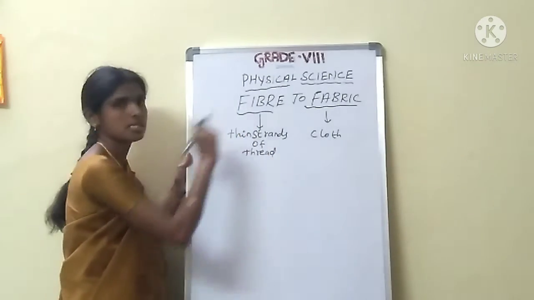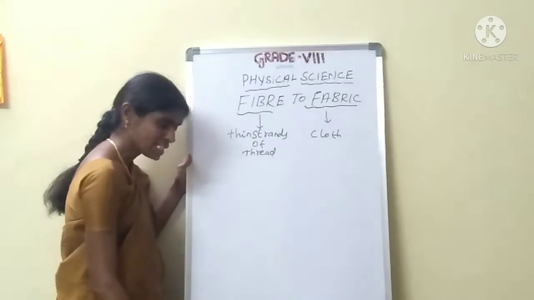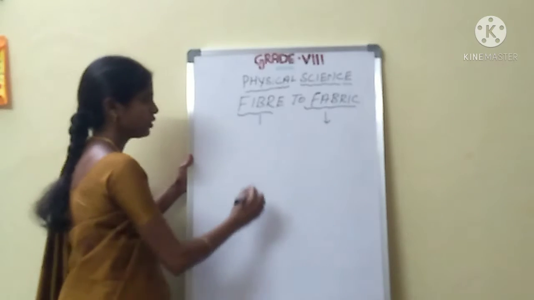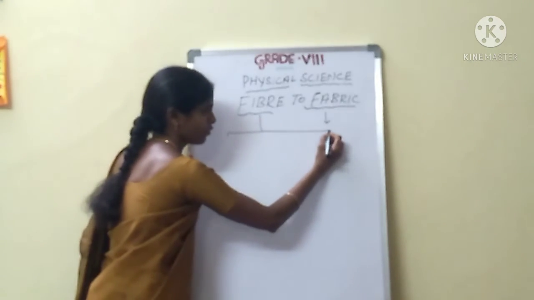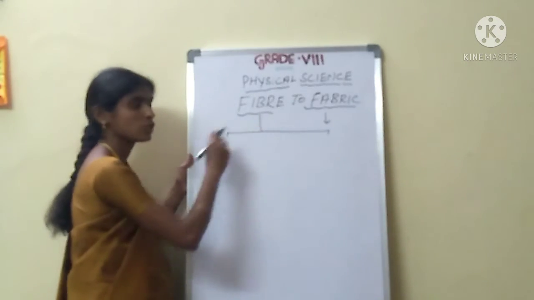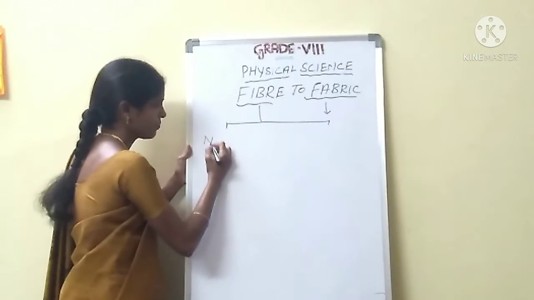Some processes are there. See here, fibers are classified into 2 categories. What are the 2 categories? Natural fiber and artificial fiber.